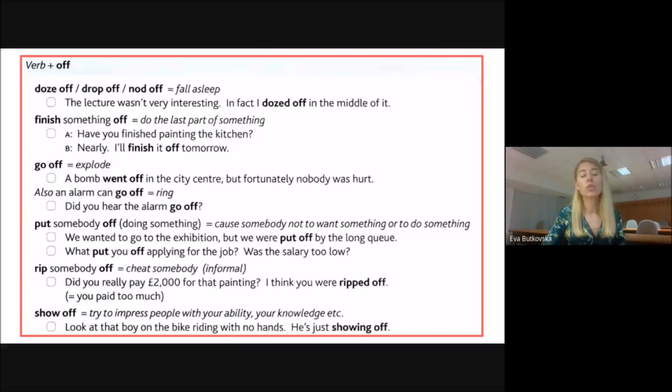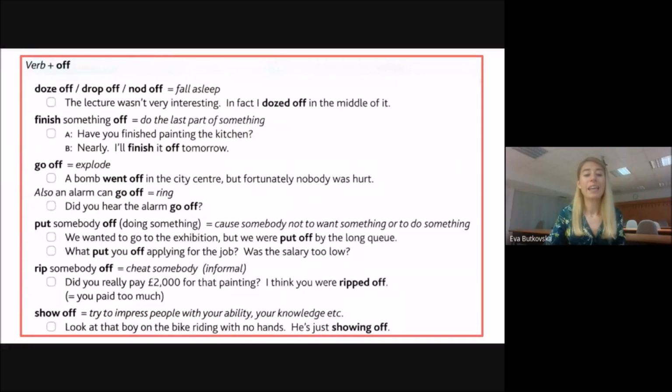Next one is put somebody off. So do not mix it with put something off, to cancel. But if we say put somebody off or put off somebody, it really means that somebody loses interest, or to cause somebody not to want to do something.